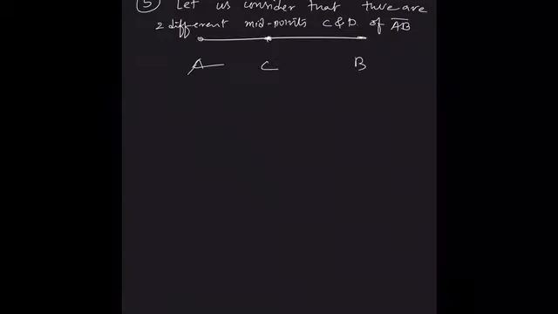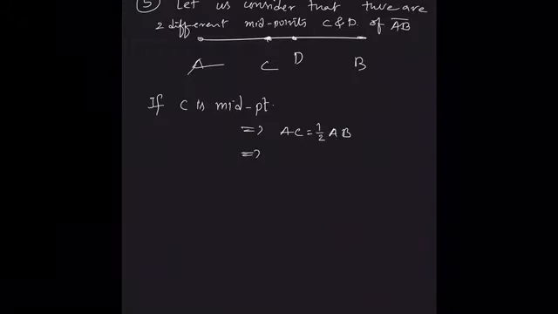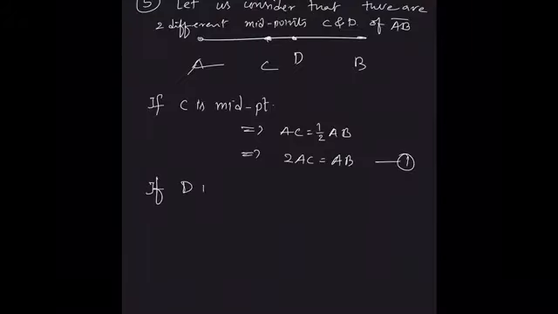So here C is already there and D. I am considering both C and D as midpoints. Now if C is midpoint, what will happen? AC is half of AB, isn't it? That implies 2AC is equal to AB. Call this equation 1.